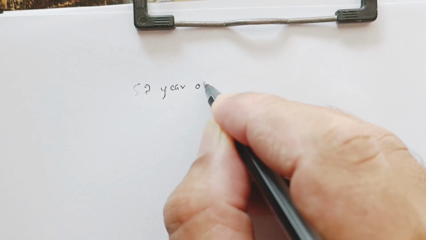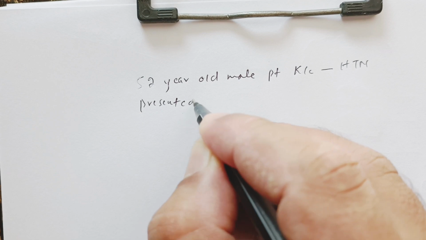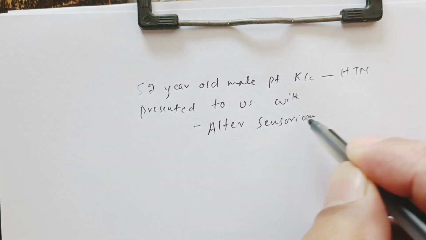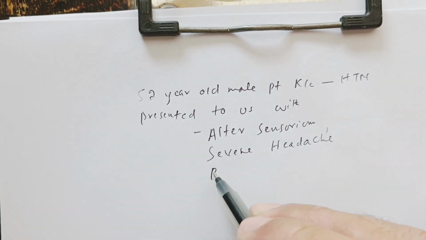A 52-year-old male patient, a known case of hypertension, presented to us in emergency with altered sensorium, severe headache, and bilateral vision loss for 2 days.